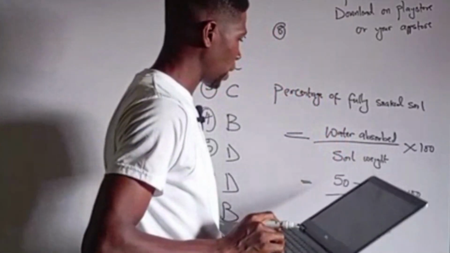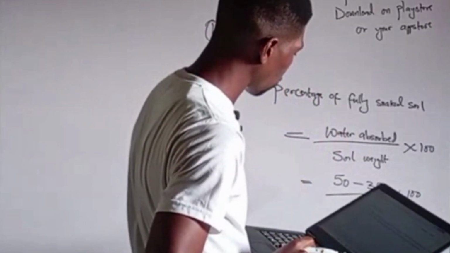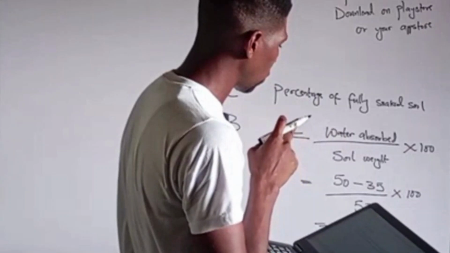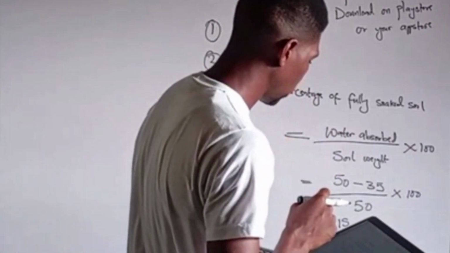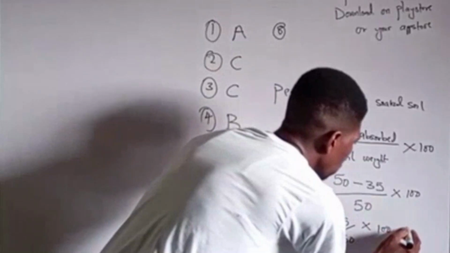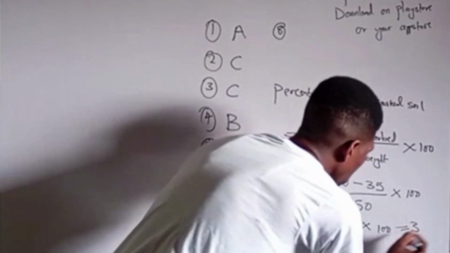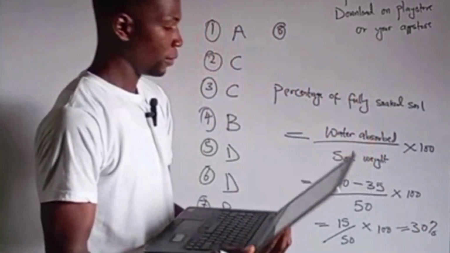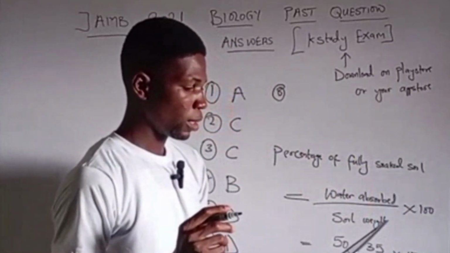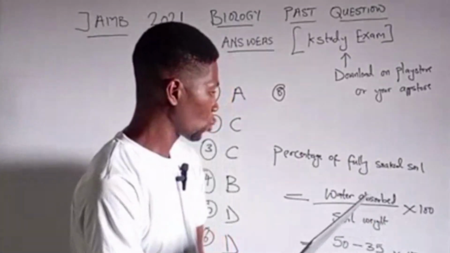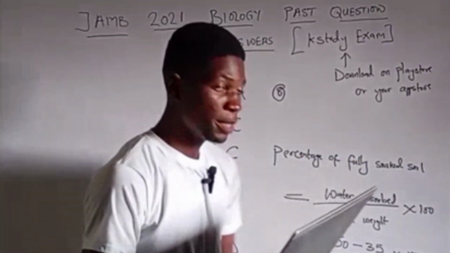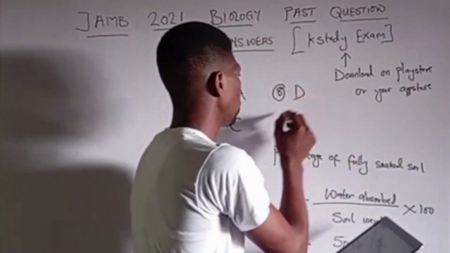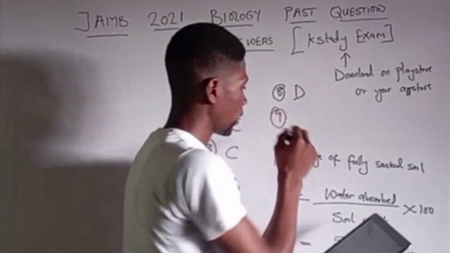So 15 divided by 50 is 0.3, times 100. So the right answer should be 30. Yes, the right answer to this question is 30. So we have 30% as the percentage water content of soaked soil. So 30% is the right answer, which is option D. Option D. Let's see question 9.